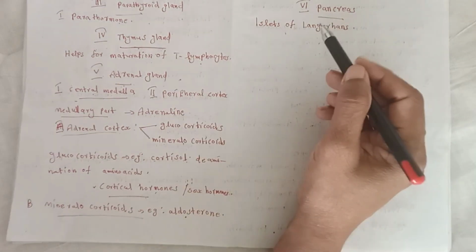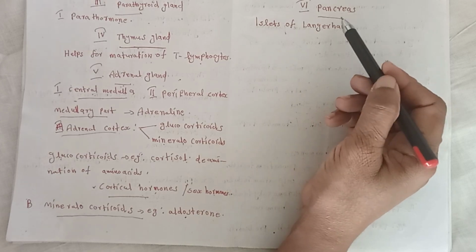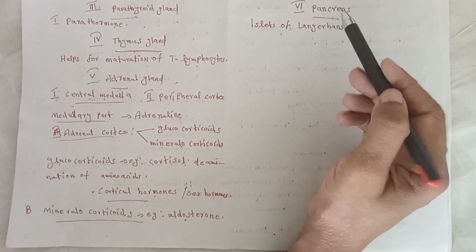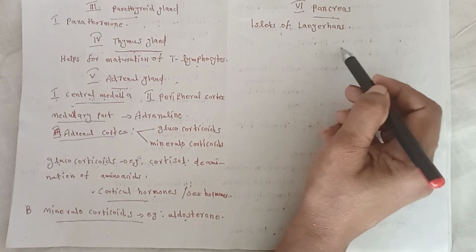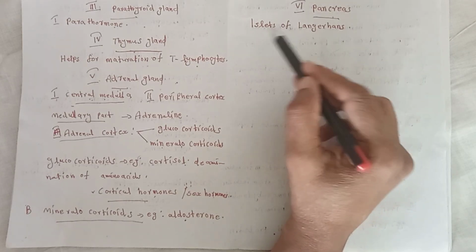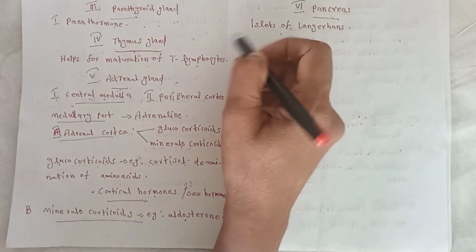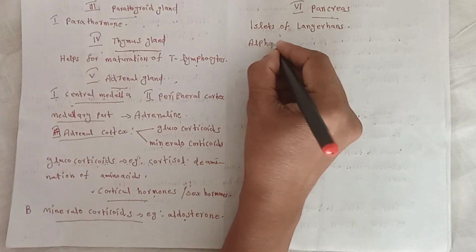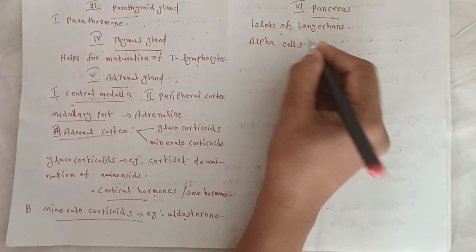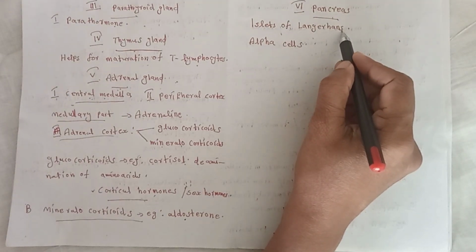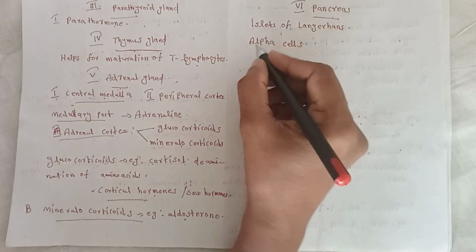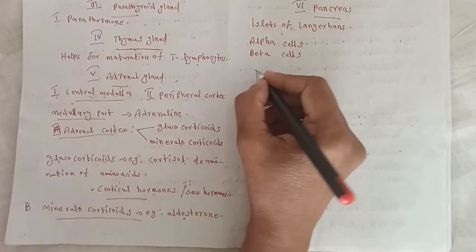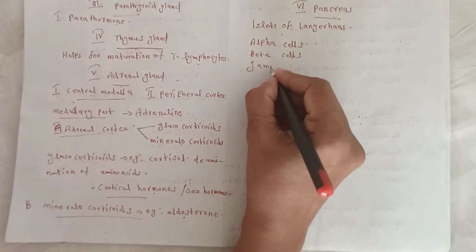Now we discuss the endocrine part of pancreas. It is a special group of cells named islets of Langerhans. These islets of Langerhans include alpha cells, beta cells and gamma cells.